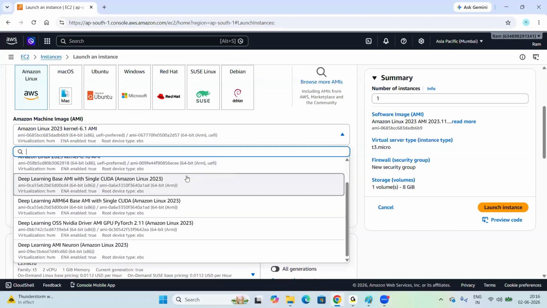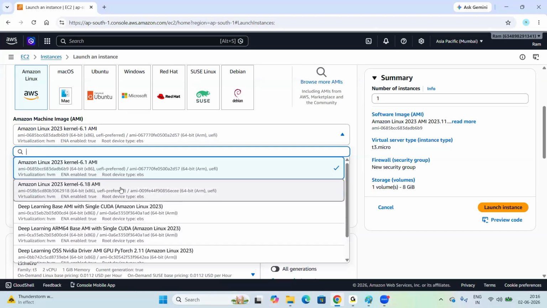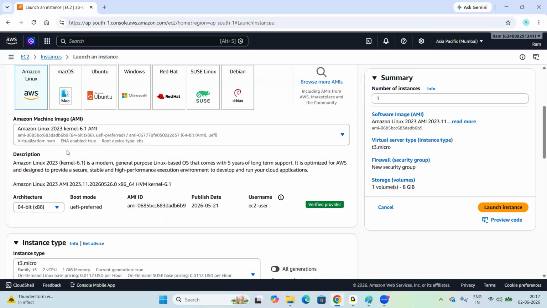Whatever the free tier eligible flavors are available, here it will show you free tier eligible. You can check it out. I don't have any free tier here, my free tier is already completed. That is why it is not showing anything. In your console, it will show you free tier eligible here, that you can choose. The first one you can choose, the default one. Okay.